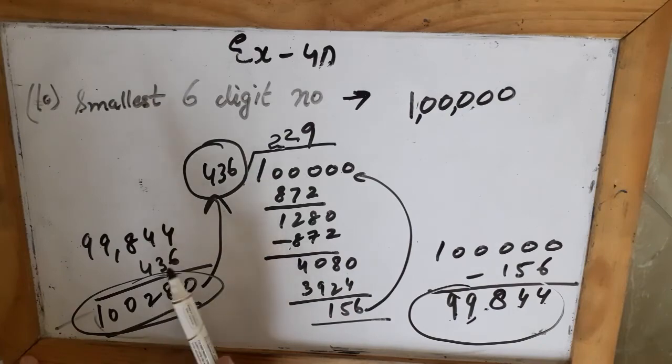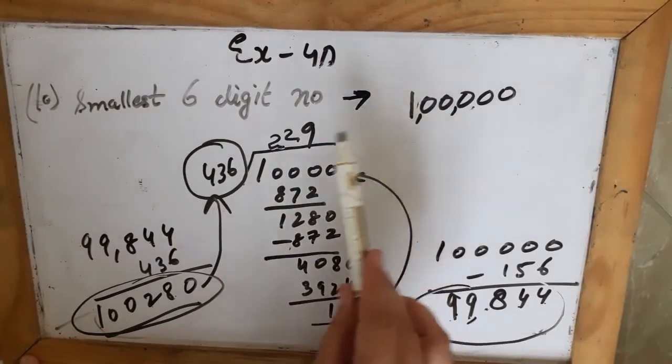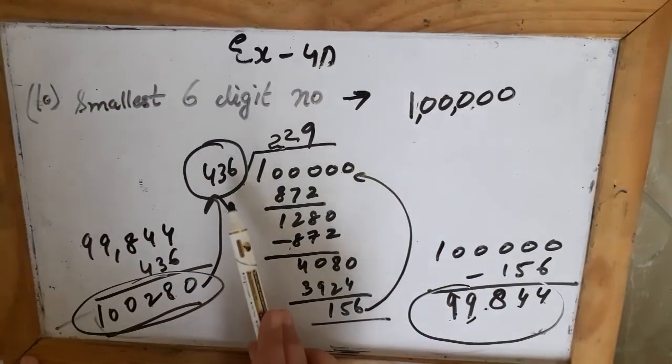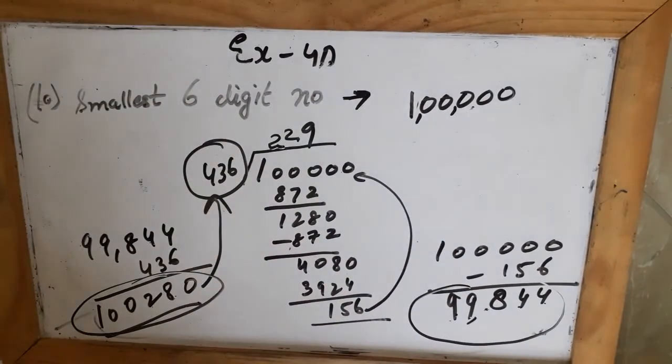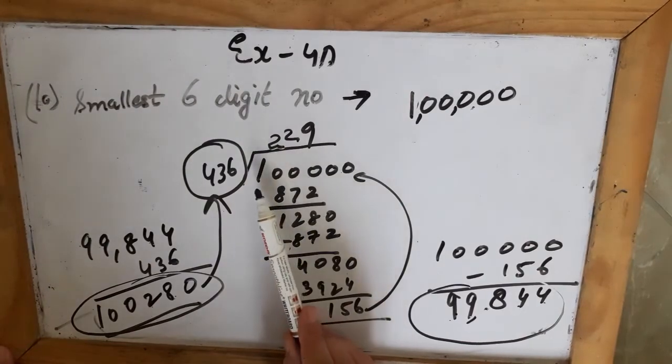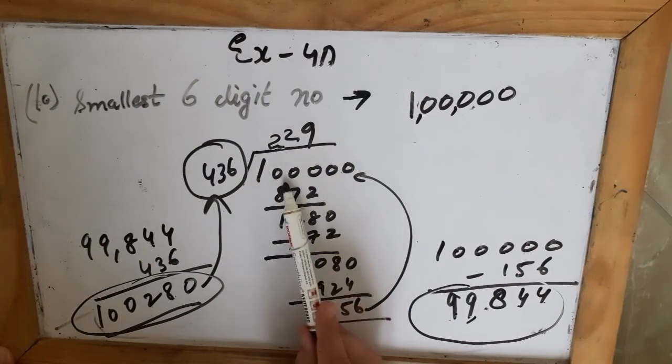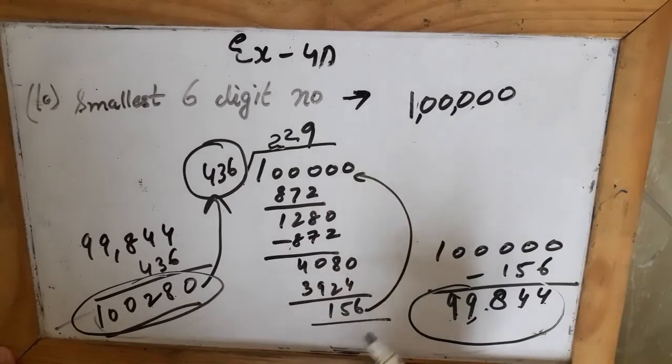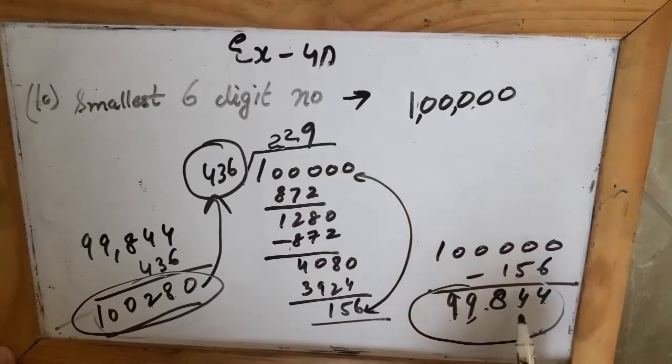So again, what I did: they have asked for the smallest 6-digit number that should be exactly divisible by 436, which means we should not get a remainder. So I divided the smallest 6-digit number, 1 lakh, by 436 and I got a remainder 156. तो मैंने कहा कि बचना नहीं चाहिए. So I subtracted the 156 which I had extra from 1 lakh.